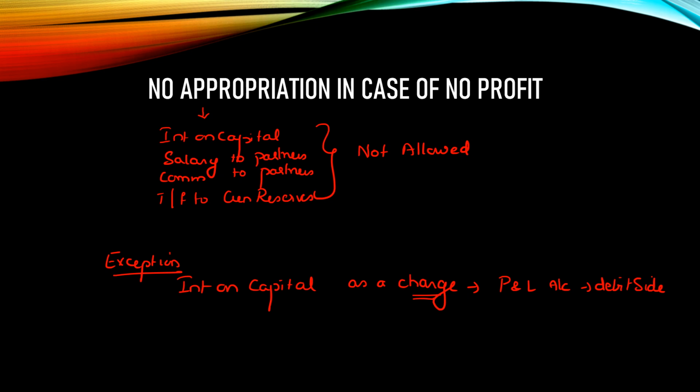So this is the first case where students make mistakes, and the mistake that is normally committed is that they provide for appropriations and increase the loss, and the increased loss is distributed in the profit sharing ratio, which is entirely wrong. So please be sure about this.